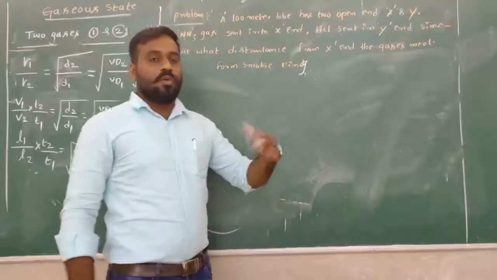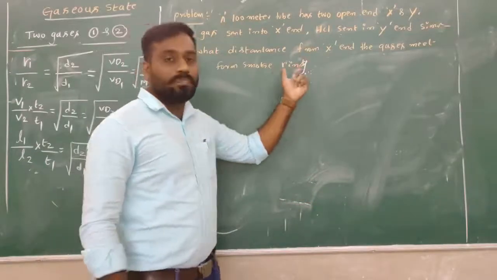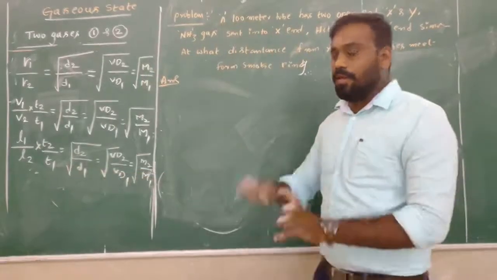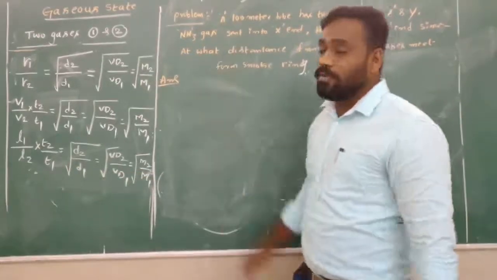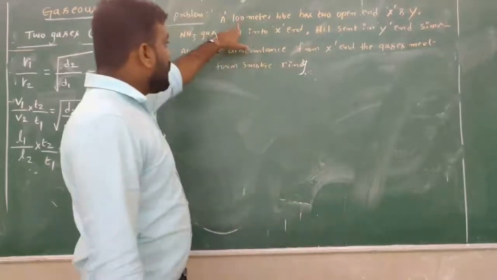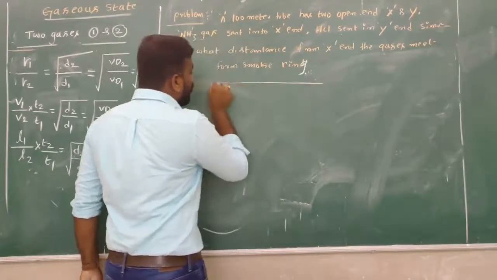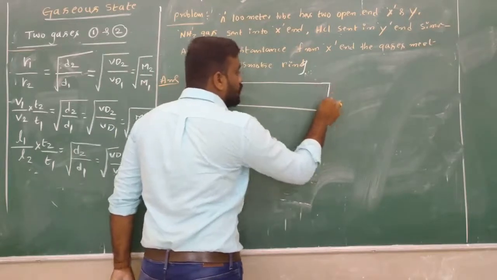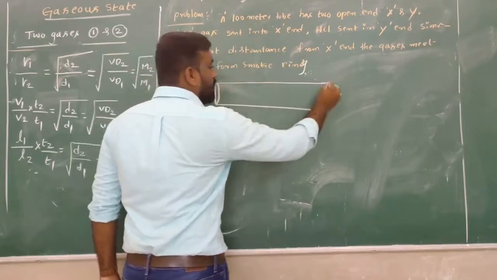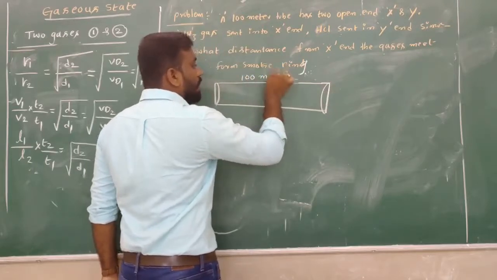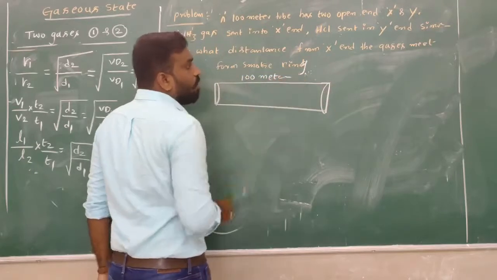We are going to discuss one of the major problems on Graham's law of diffusion. This is a very important model. So what is the question here? There is a 100 meter glass tube here. The entire length of this tube is 100 meters.